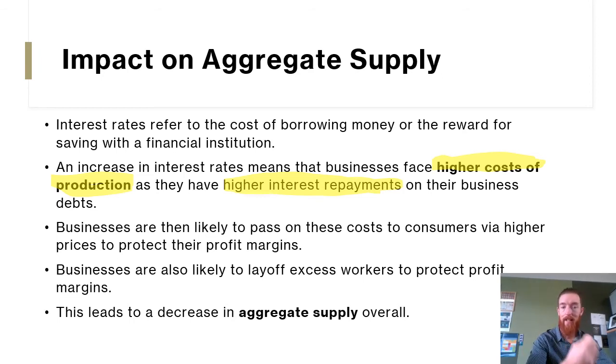Businesses are then likely to pass on these higher costs to consumers via higher prices, and they're also likely to slow production and lay off excess workers to protect their profit margins. And therefore this decreases aggregate supply overall as they're less incentivized to produce.